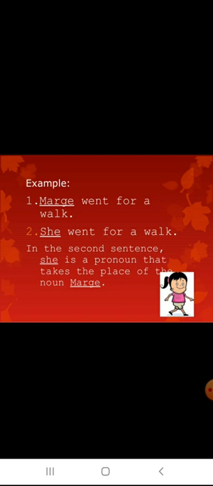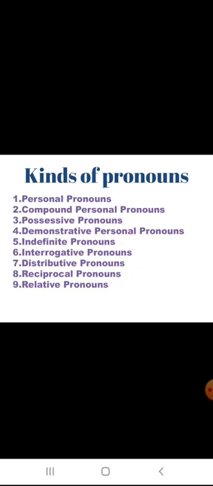For example, you see, Mark went for a walk. Here, Mark is a noun. Instead of a noun, we will use a pronoun. So, instead of Mark, in the next sentence we used she. She went for a walk.